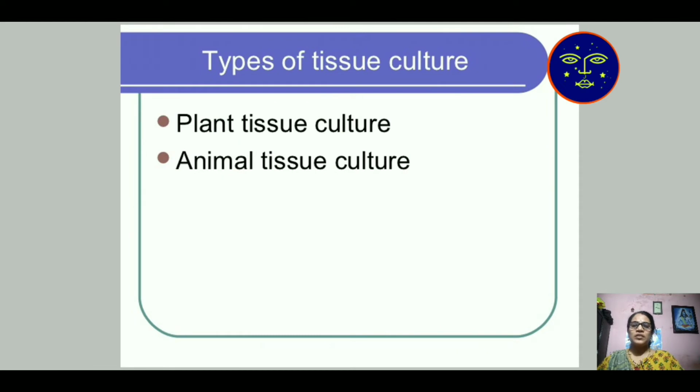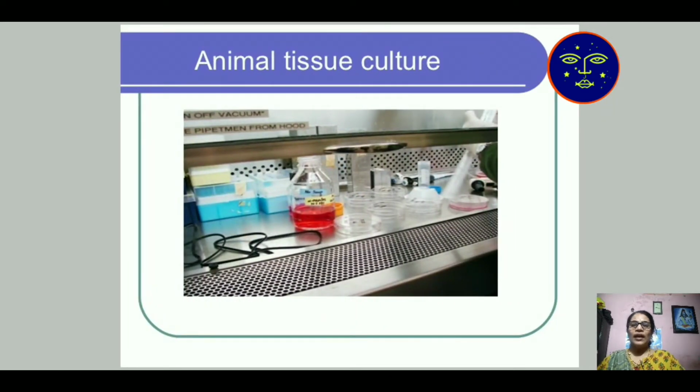Then types of tissue culture. Tissue culture occurs as plant tissue culture and animal tissue culture. Animal tissue culture is a quite sophisticated method, so different media are required and a 100% contamination free area.